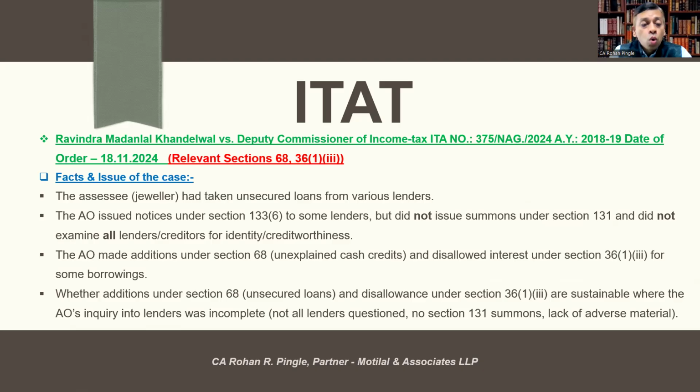So the issue was whether additions under section 68 related to unsecured loans and disallowance under section 36(1)(iii) are sustainable where the AO's inquiry into lenders was incomplete: not all lenders questioned, no section 131 summons, lack of adverse material.